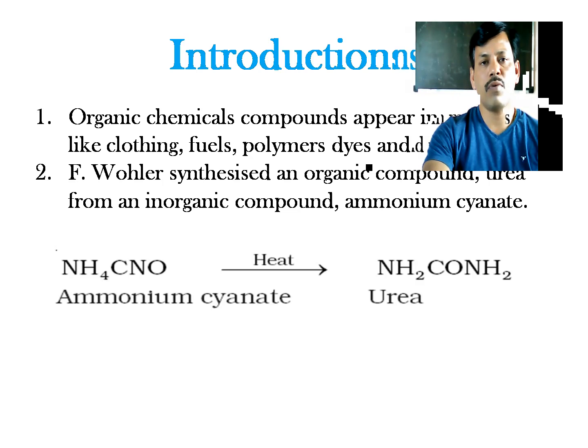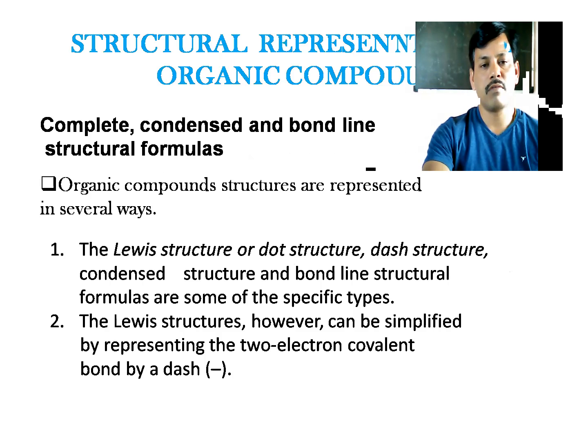So before learning details about organic chemistry, note the prominent use of organic compounds in our daily life. Next, regarding the structure and presentation of organic compounds, we have to learn complete, condensed and bond line structure formulas. Then only can we know what functional groups are present in these organic compounds, what type of structure they have, and the nature of bonding, which all matter for knowing the detailed structure.